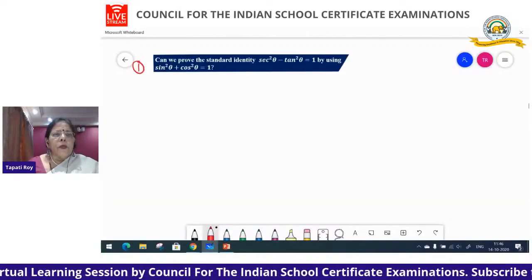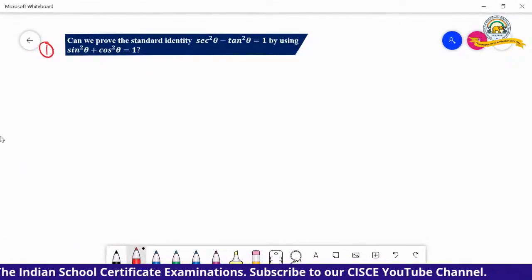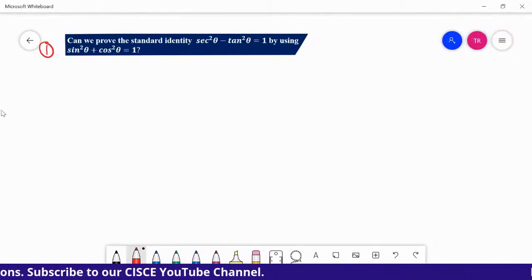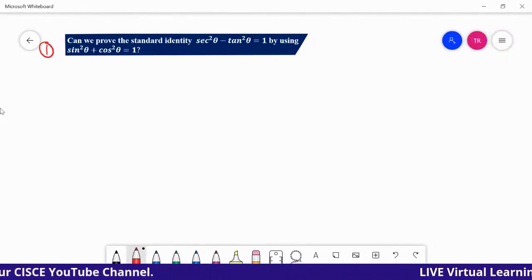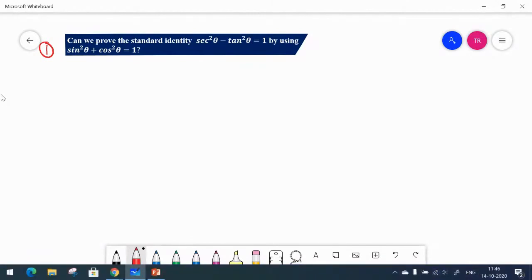So here is our first question. Can we prove the standard identity sec square theta minus tan square theta equal to 1 by using sine square theta plus cos square theta equals to 1? We have proved already the sine square theta plus cos square theta equals to 1 by using our right angle triangle. Of course, you can use that same one to prove it. Now let us see how would you go about it.